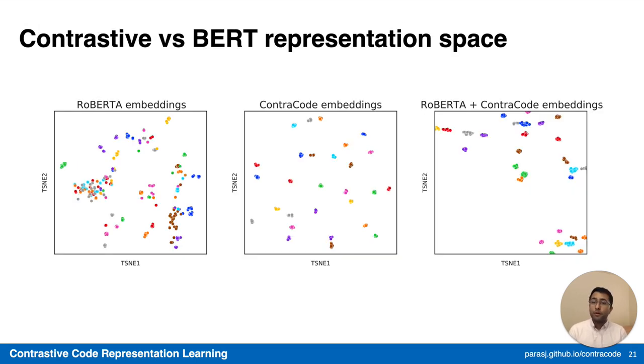Finally, we probe the contrastive learning representation space in this case. And unlike the RoBERTa embedding, where we saw a significant overlap between functionally equivalent programs in representation space, all functionally equivalent program sets are neatly clustered, and each color class is distinctly separated. And this also applies if we consider a hybrid loss.